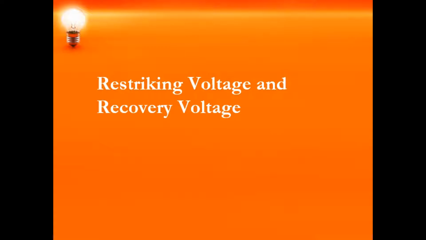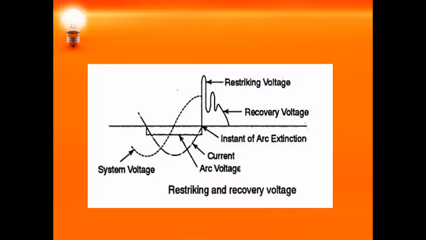Hello everyone. In this video, we will obtain the expression for restriking voltage and the frequency of transient oscillation in the case of circuit breakers. As you can see here, when the arc is quenched at current 0, this is the current waveform, this is the system voltage, and this is your arc voltage. You can observe that at current 0, when the arc is quenched, a very high voltage appears across the circuit breaker contacts. That voltage is called the restriking voltage.